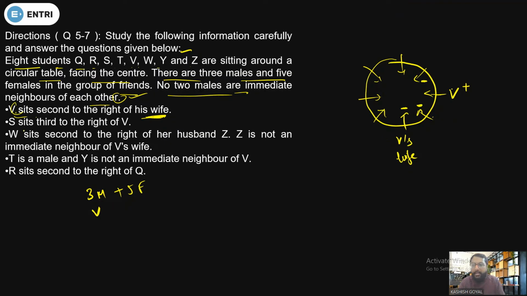Done. Okay, next. S sits third to the right of V. Now S is third to the right of V. So if V is facing inside, this will be the right one. So 1, 2, 3, there you must have S. Done. Okay, next. W sits second to the right of her husband Z.